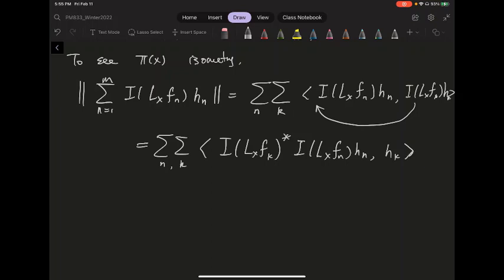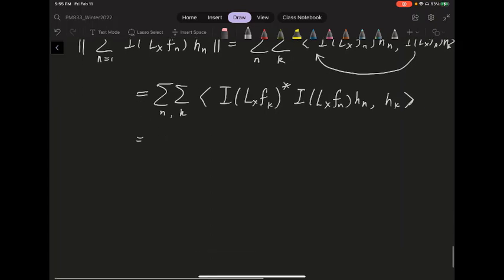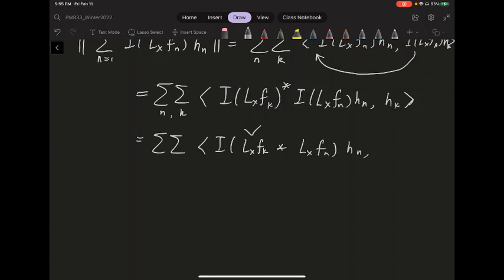And again, this I is a star representation, so taking the adjoint is the same as evaluating on the involution of the function. And then when you multiply, you basically evaluate the I on the convolution. So this is the I function of the Lx Fk involution convoluted with the Lx Fn, evaluated at Hn, Hk.